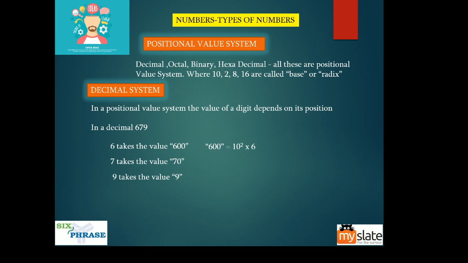The 600 came about because, what is this? This is the digit, guys. 6 is the digit, 600 is the value. How did we arrive at the value 600?